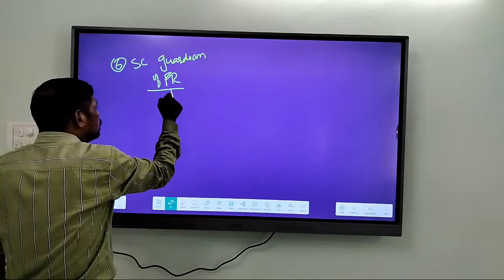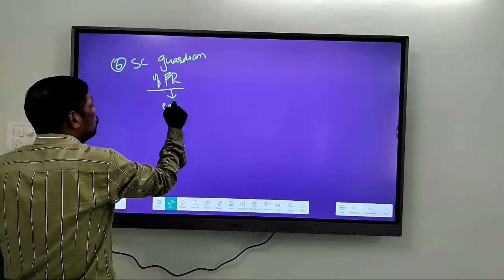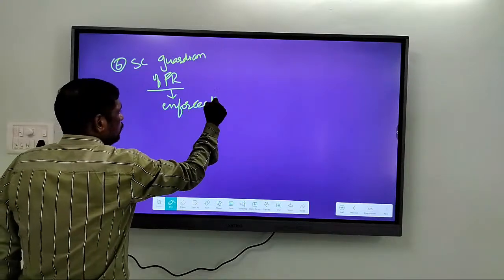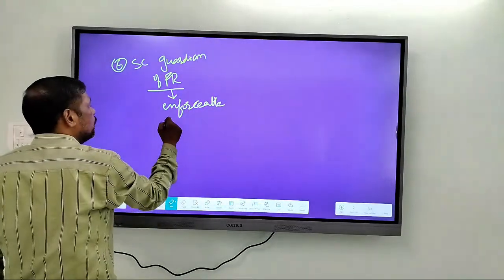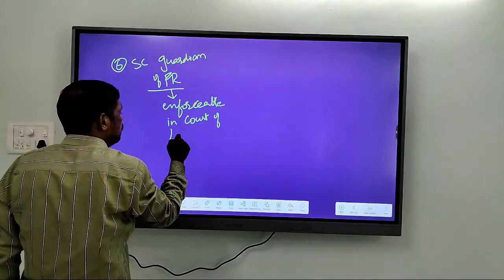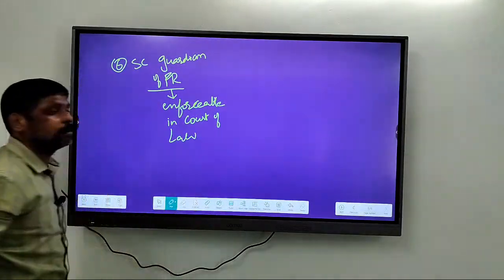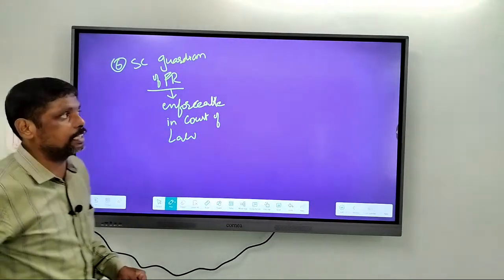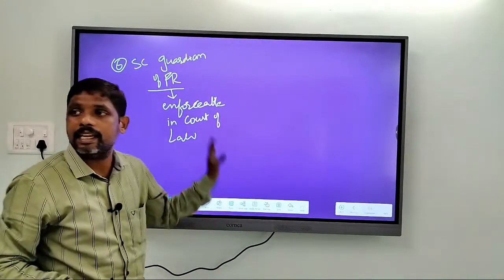That means these fundamental rights are enforceable. They are enforceable in a court of law. Alright, that means the affected individual can go to courts and can seek the remedy.